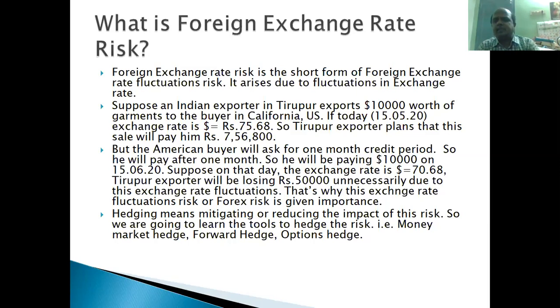So how to reduce this exchange rate risk? How to reduce the loss due to this exchange rate risk? That is called hedging. Hedging means mitigating or reducing the impact of this risk. What are the tools available, we are going to see. Forward market hedging is available, futures market hedging is available, options market hedging is available, money market hedging is also available. Many hedging options are available for the exporter to stop the impact of this exchange rate risk. We'll see one by one.